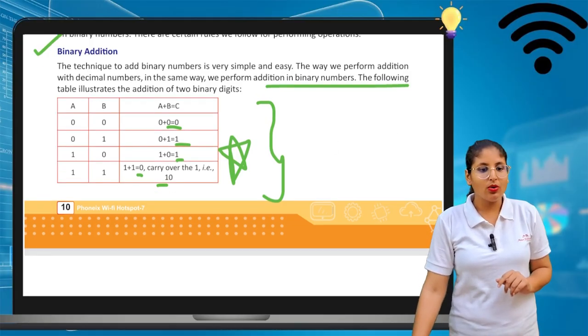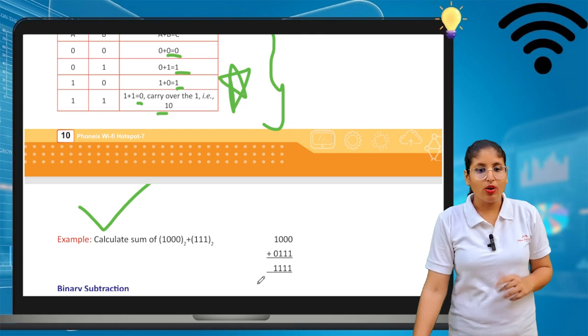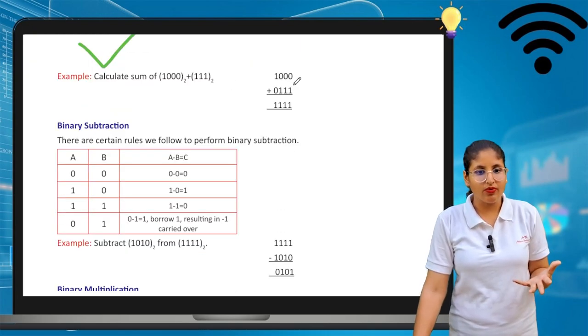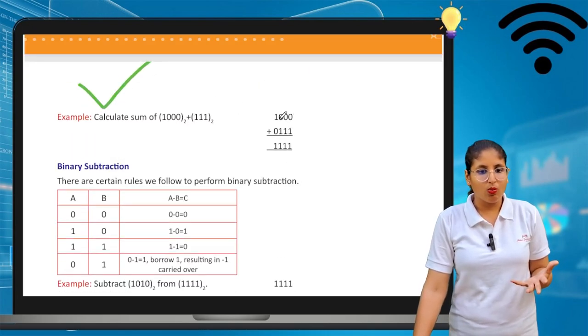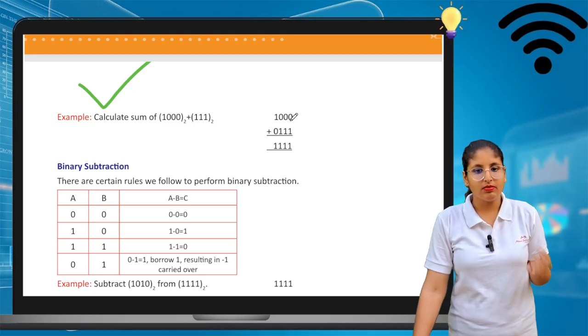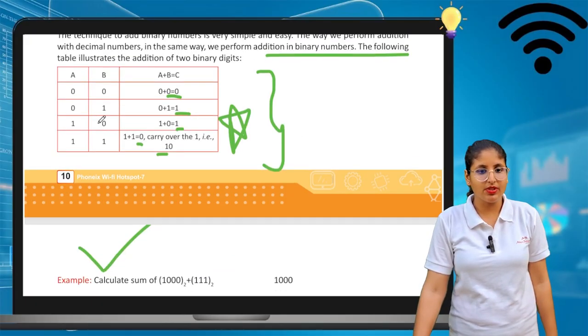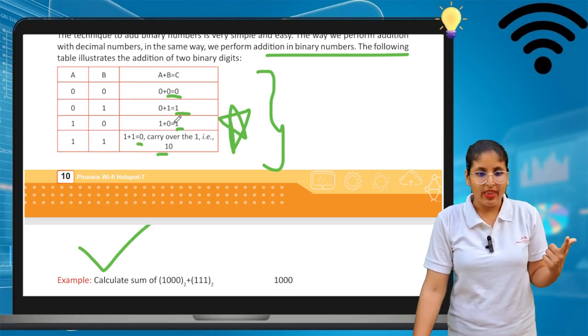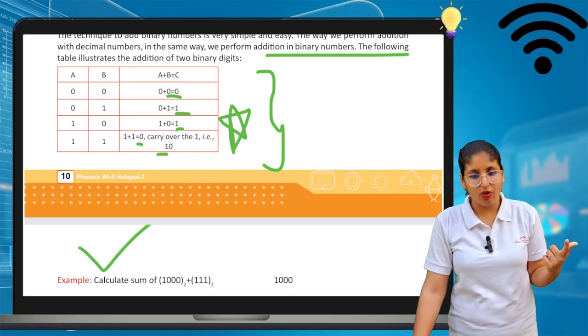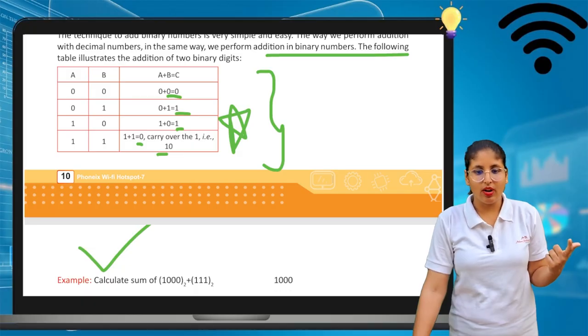Okay, now this example is there. If you want to add this, first you have to write this: 1000, and we can write 1, 1, 1, and on the left hand side we can write 0. Here we have to write 0 and 1. If you add 0 and 1, the result comes up 1. And if you add 0 and 1, it also comes 1. 0 and 1, 1. 0 and 1, 1. So 1, 1, 1 is the answer.